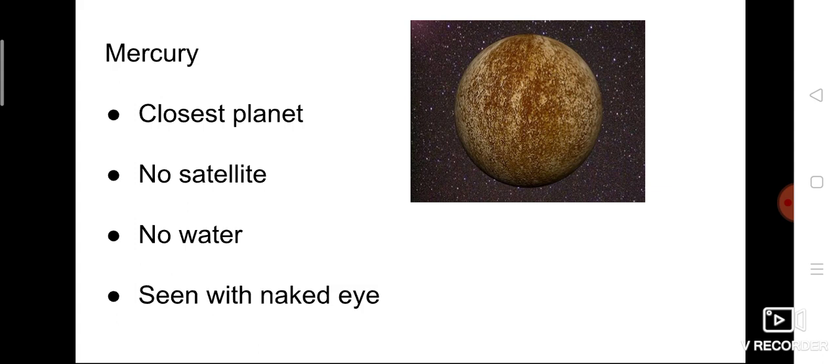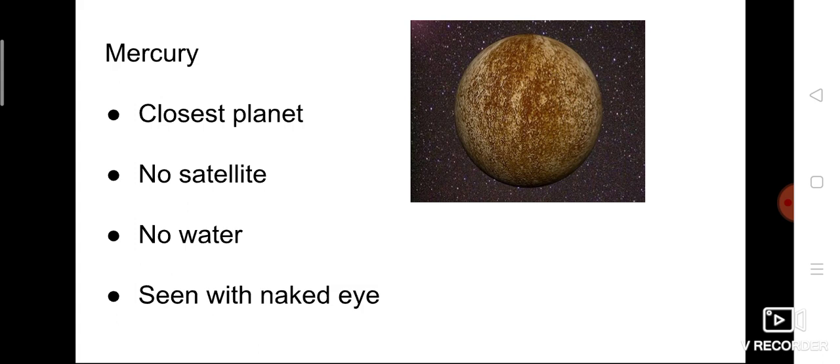Now we are going to see the planets in detail. Okay, so we know that there are 8 planets, and now we know how the planets are arranged in order. The first planet, which is present very close to the sun, is nothing but Mercury. Mercury is the first planet, located nearest to the sun.